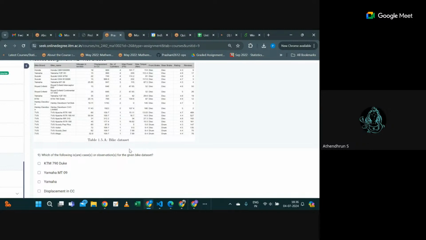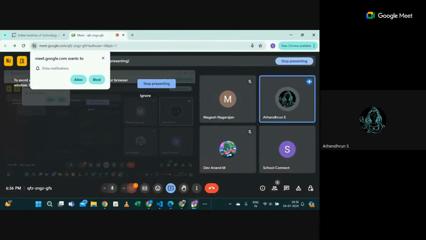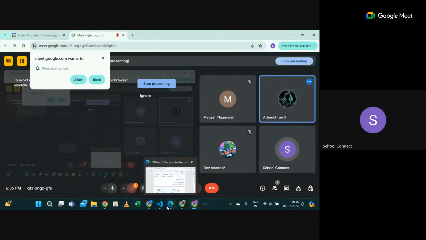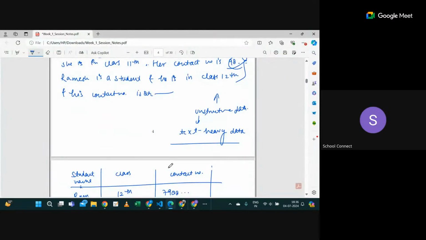So the displacement in CC. Okay, why are you thinking this should be a case? Sir, because first all of them are names of the bikes. What are you going to observe in them? You're going to observe the mileage and all those things. Okay, Devanand and Magesh.